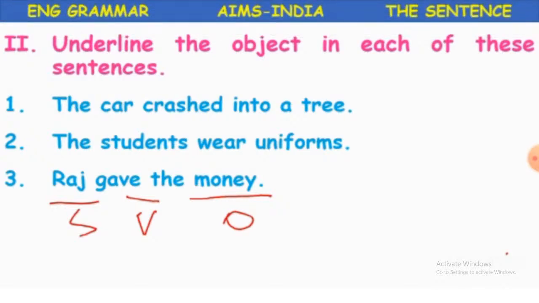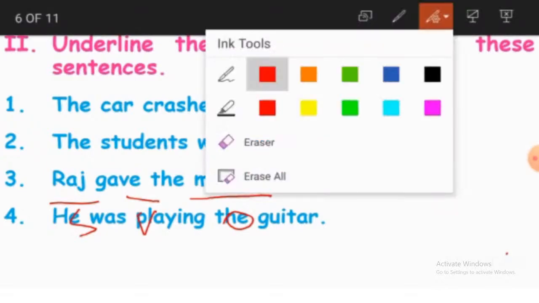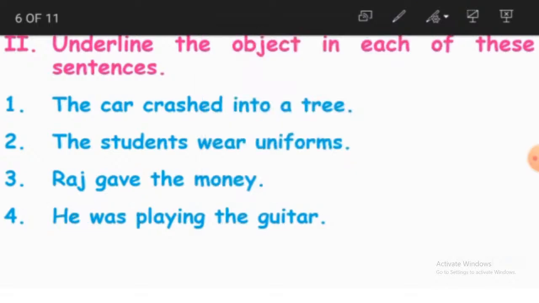So we'll see the fourth sentence. He was playing the guitar. Who was playing the guitar? He was playing the guitar. So we are talking about he. Again, children, do you remember what this he is? Is it a noun or a pronoun? It is a pronoun, because we are using this word instead of a name. So that is why he becomes a pronoun.